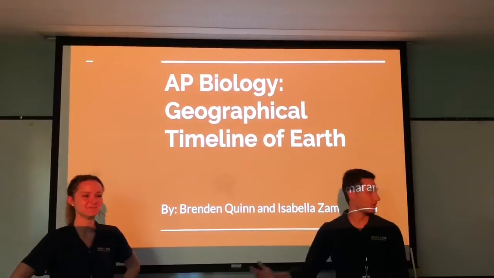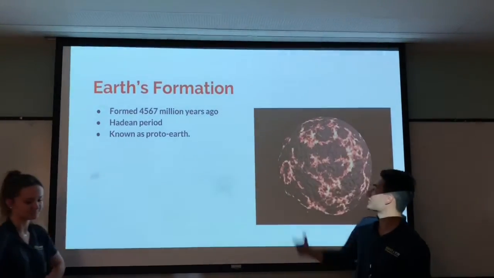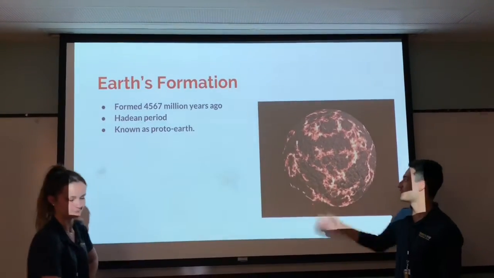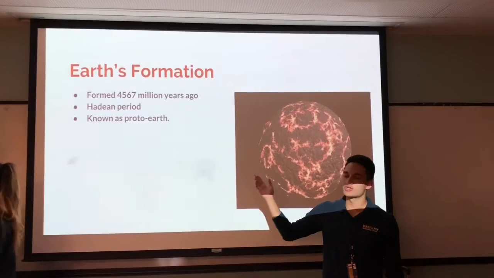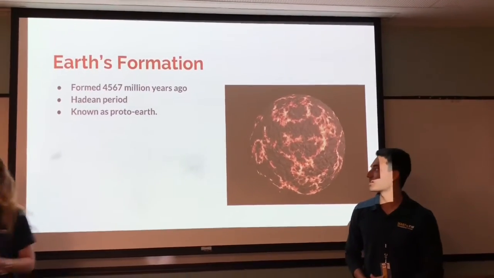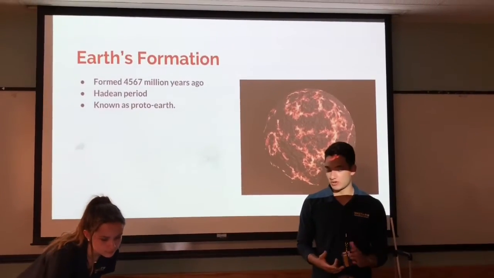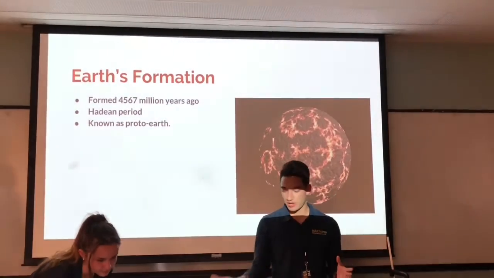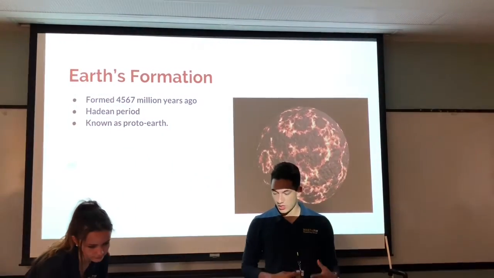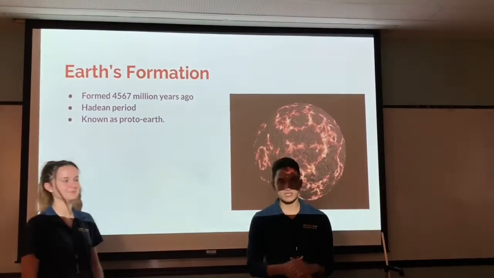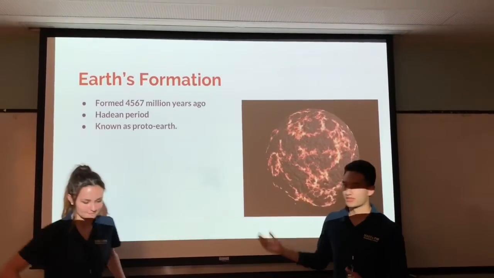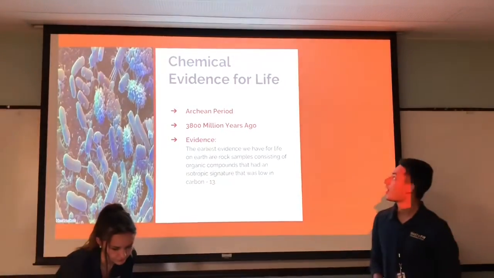This is Earth's formation, also known as Proto-Earth, which formed around 4,567 million years ago. It was formed in the Hadean period, and again known as Proto-Earth. Proto-Earth was formed from an accretion of interstellar dust and debris. And that's Proto-Earth.